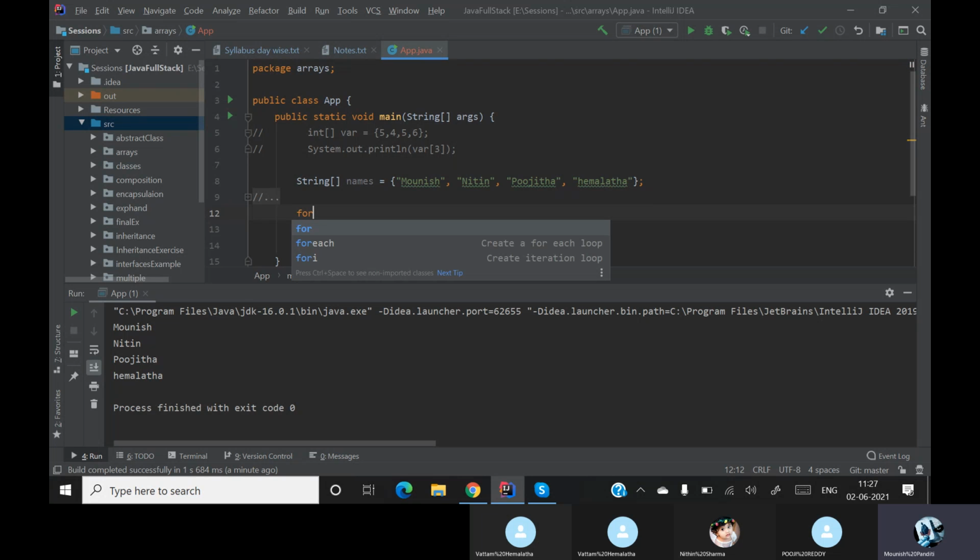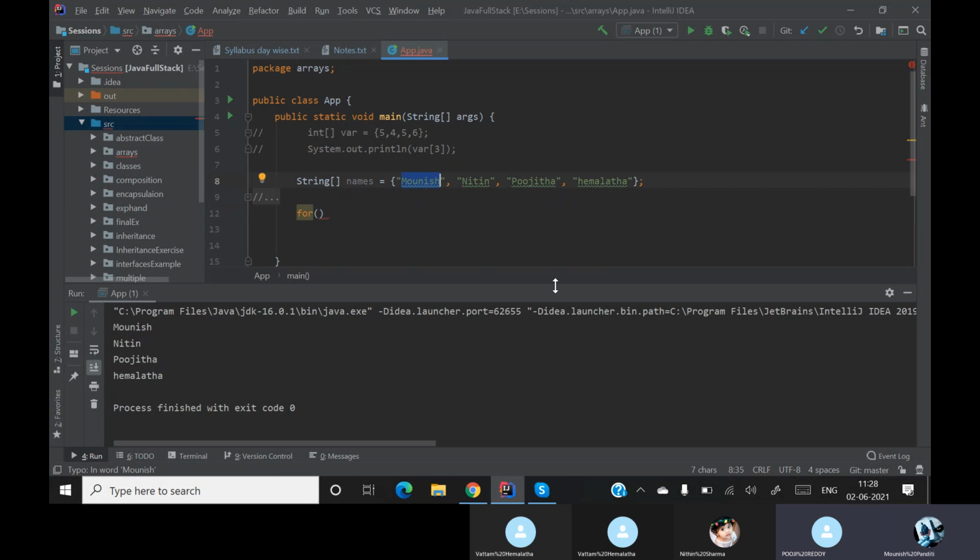For the for each loop, you will write something like this. What is the type of the element? String. You will mention string and I'll say name of names. I'll put a colon over there and I'll simply print the name.